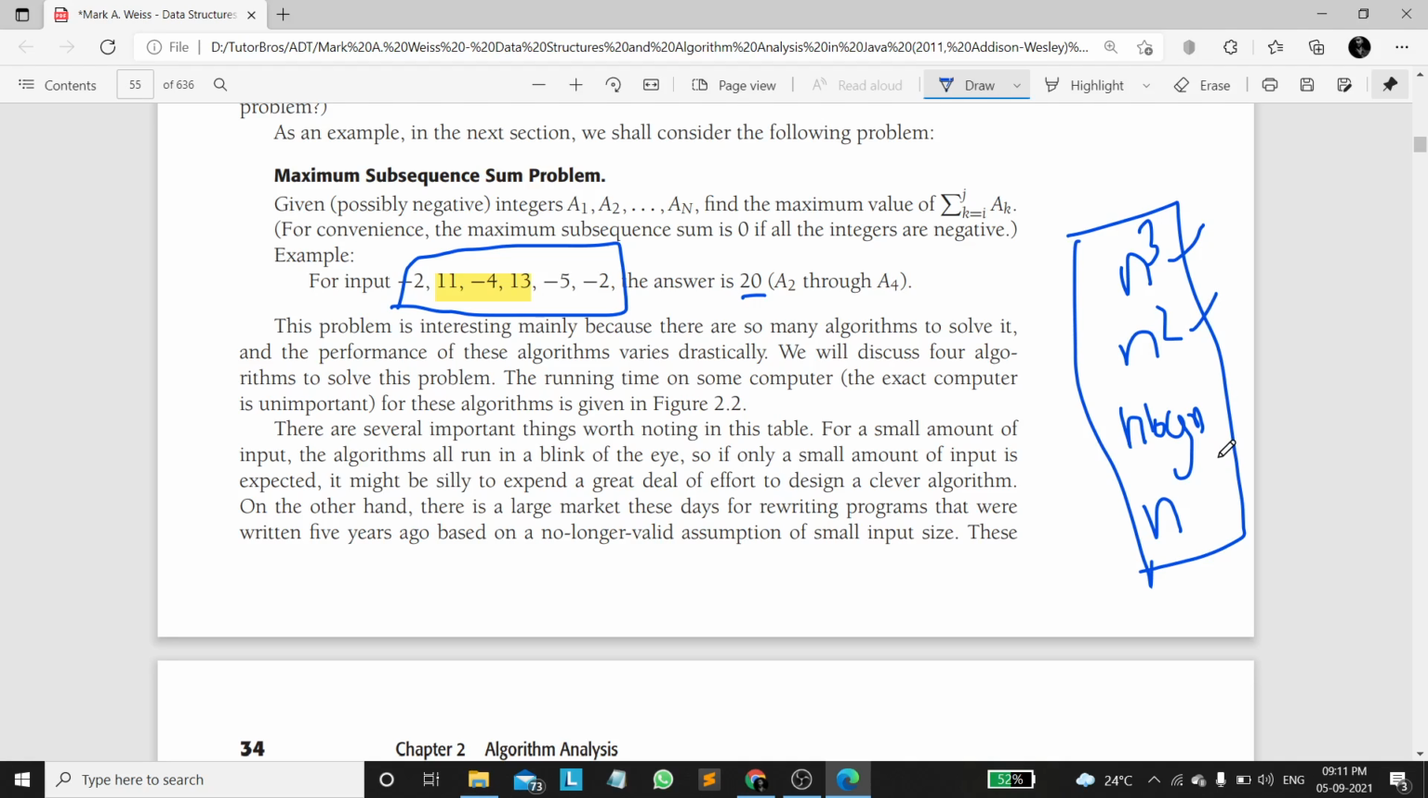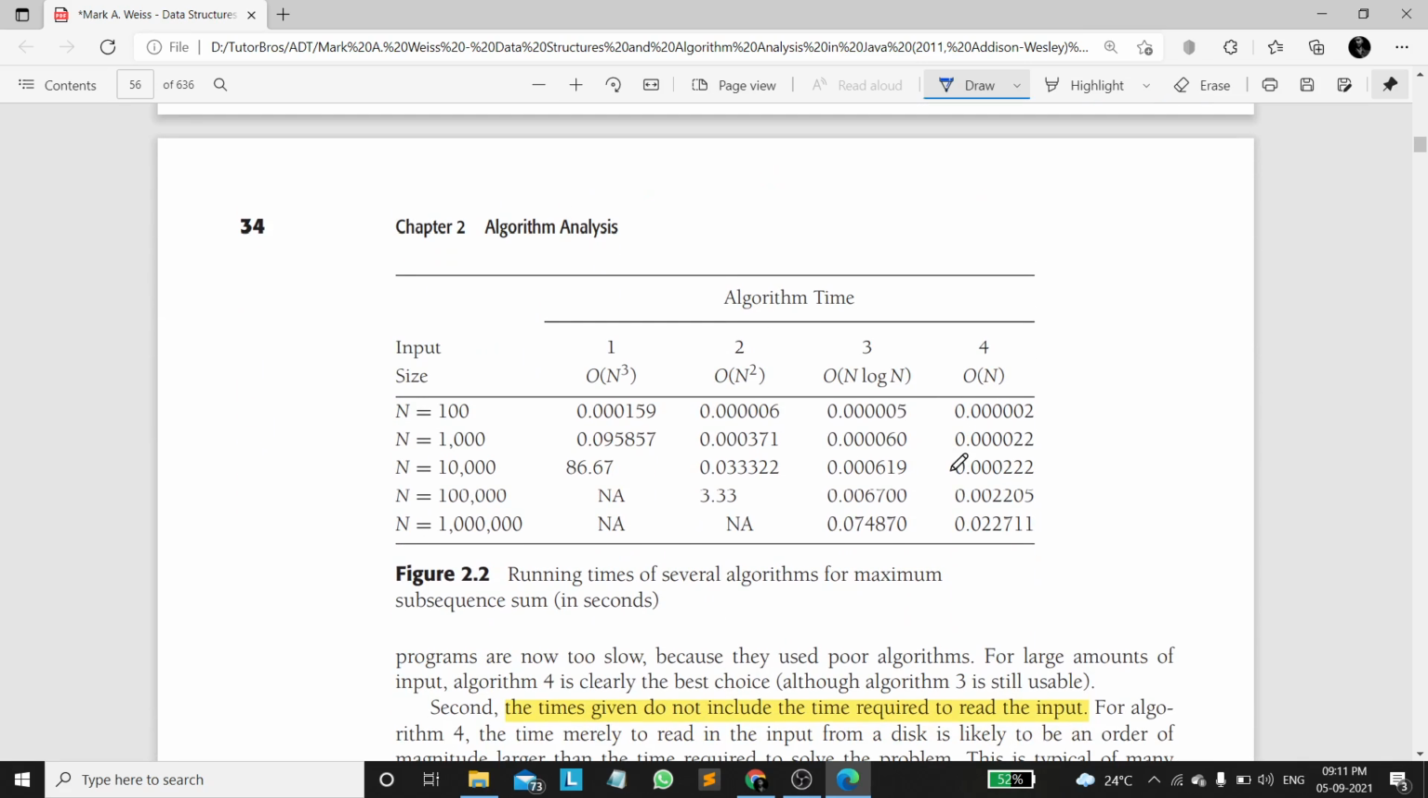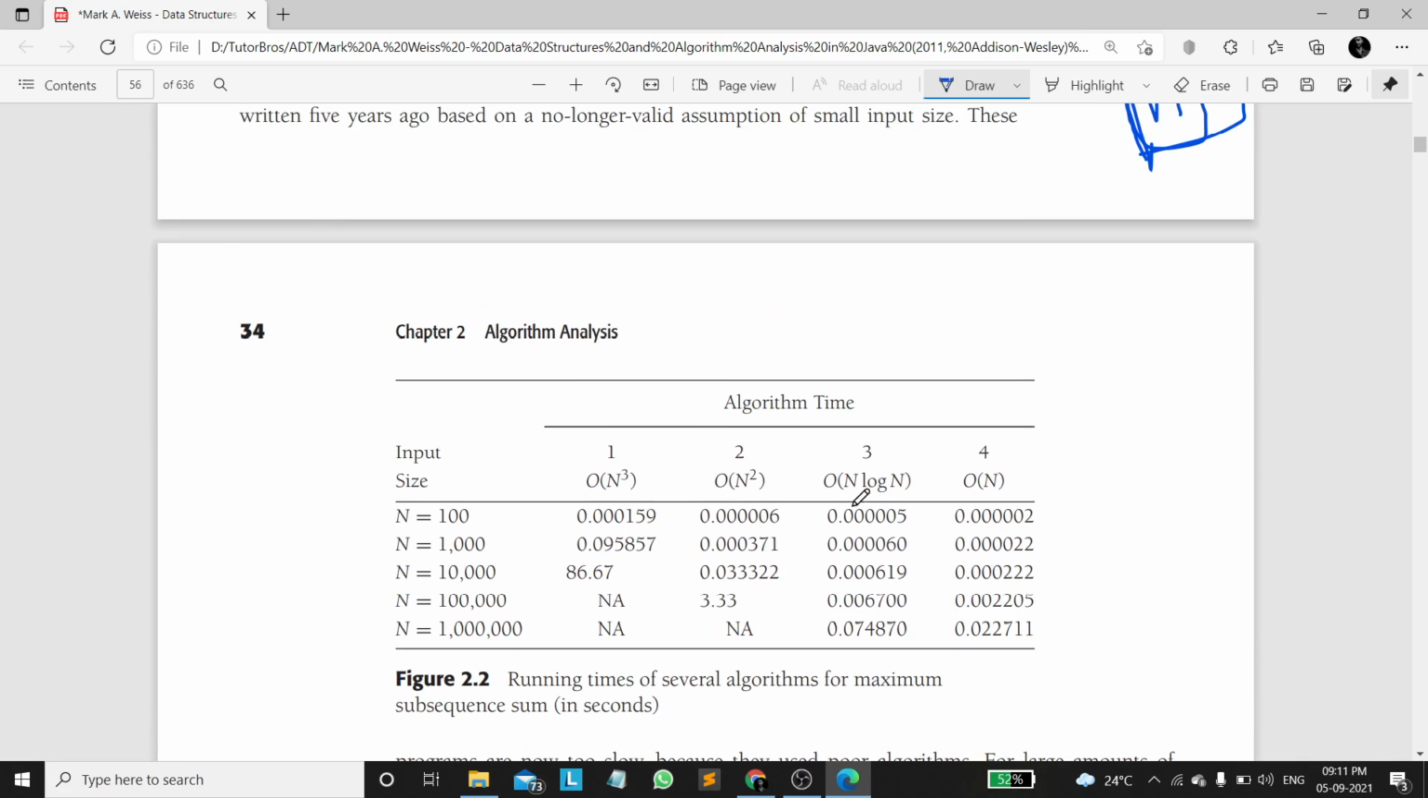This is also inefficient, this is somewhat efficient, but linear time is most efficient. Let's compare their executing times with varying input. See, this is big O of n cube, this is big O of n square, this is n log n, this is big O of n, which is cubic, quadratic, linear logarithmic, and linear. Now when n equals 100, these are the execution run times, measured in seconds.